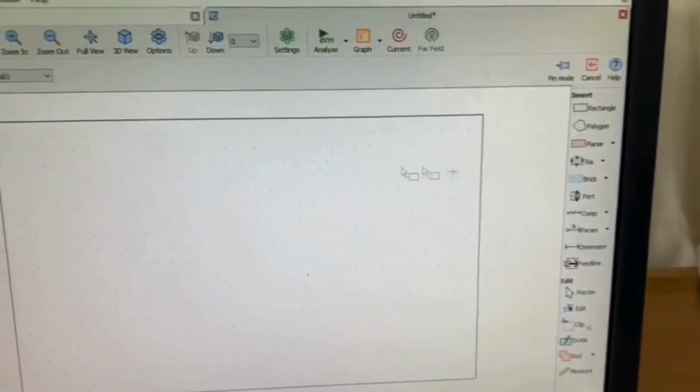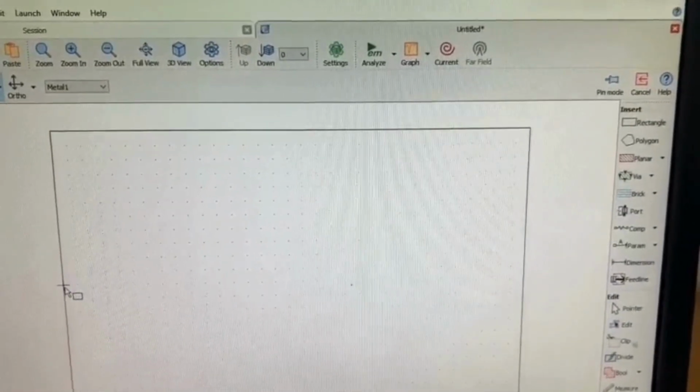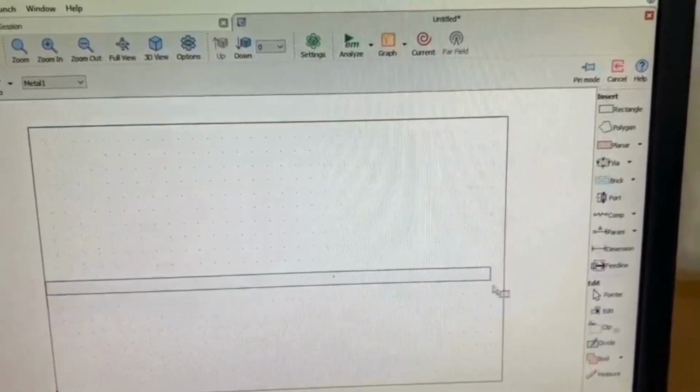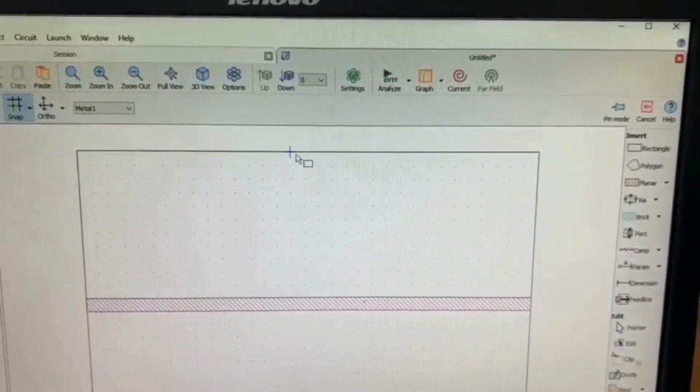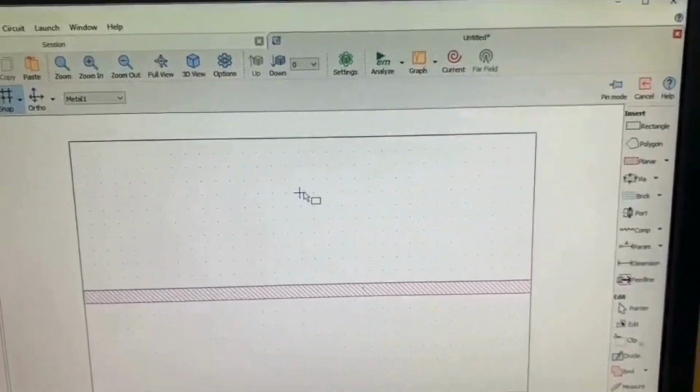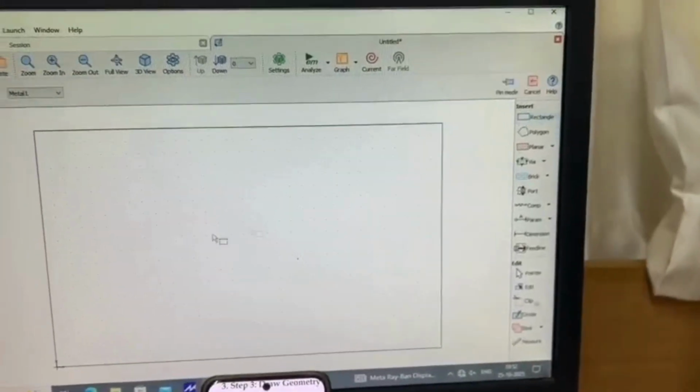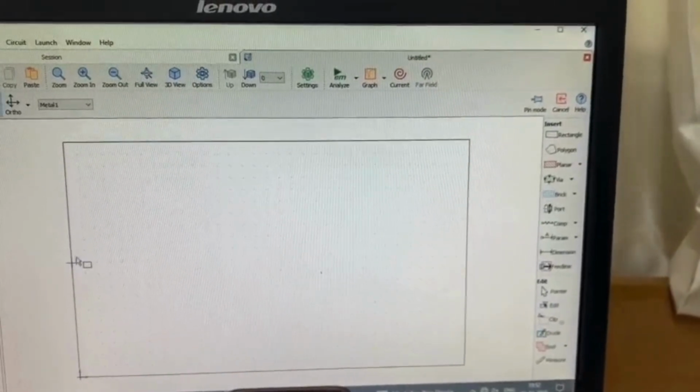Draw the structure of the E-plane T by going to planar. Click on draw metal rectangle. Then draw a straight box from here to here. Go to rectangle and draw a structure like this.